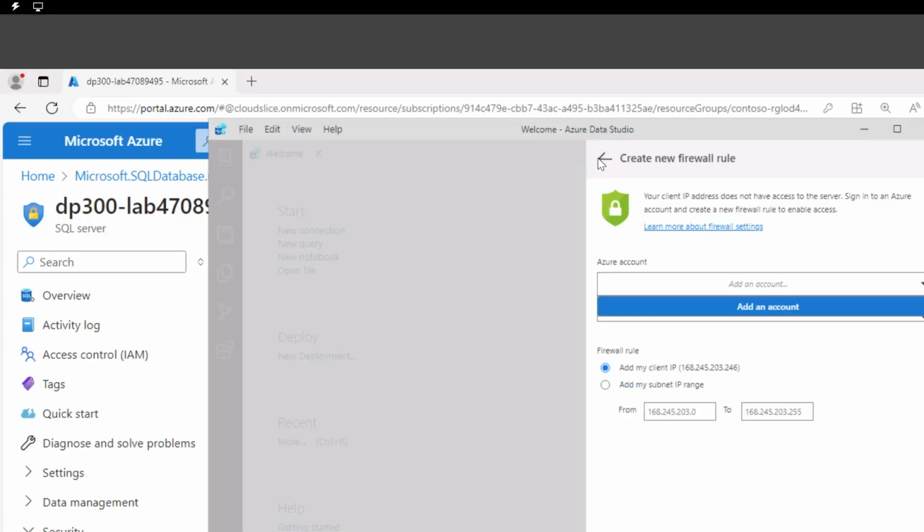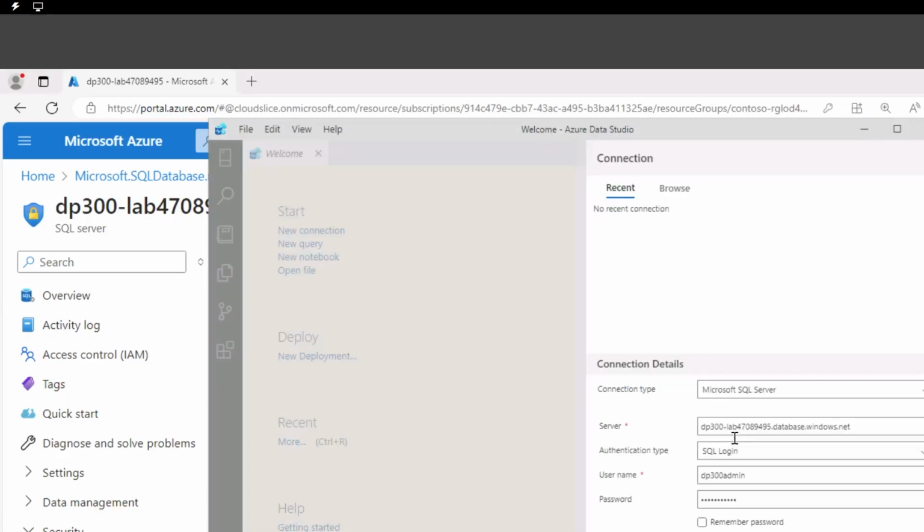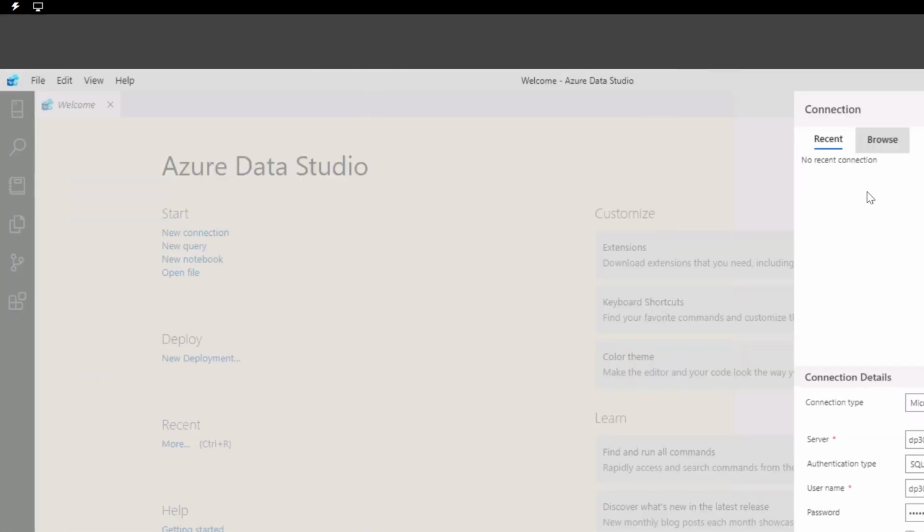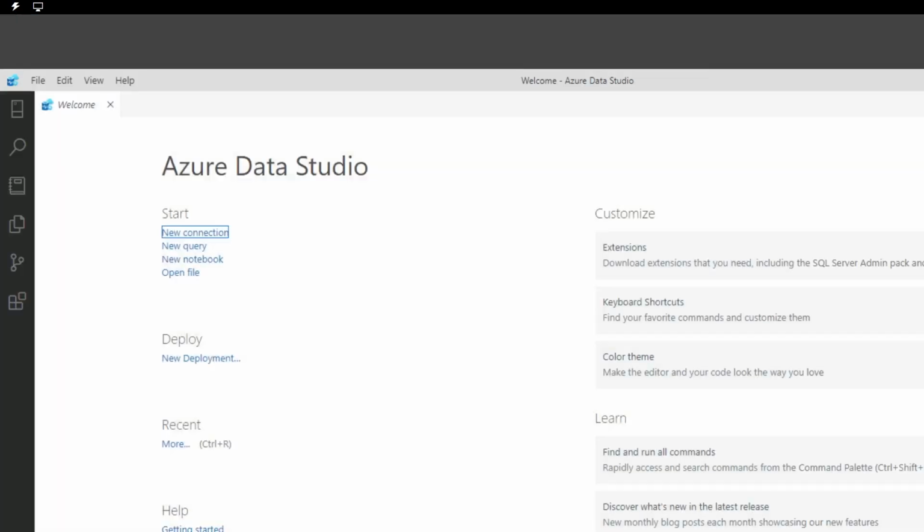If I come back to the previous screen, all of the information is still there. Username and password are still there. Let's continue, connect.